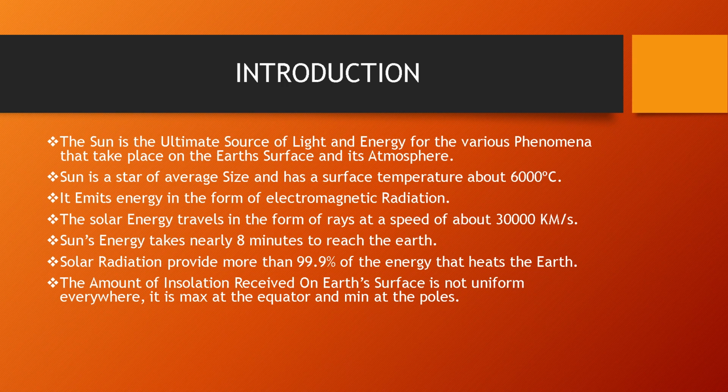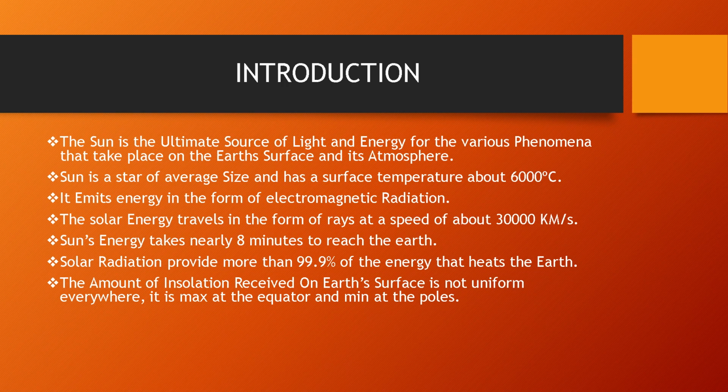The sun is a star of average size. The two most predominant gases, hydrogen and helium, are found in the ratio 3:1. When hydrogen and helium fuse with each other, they produce a huge amount of energy. The sun's surface temperature is about 6000 degrees Celsius.